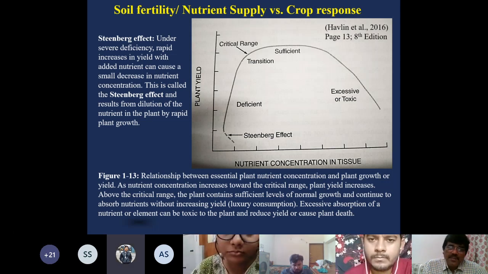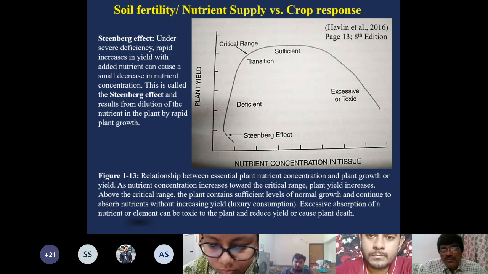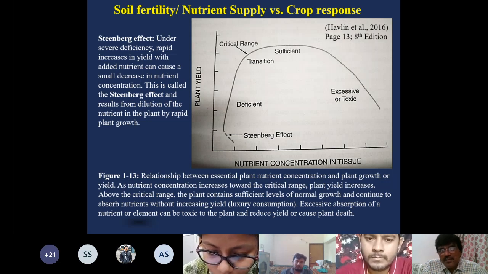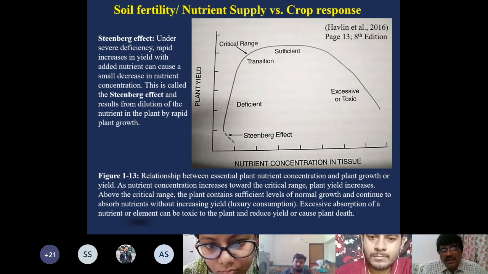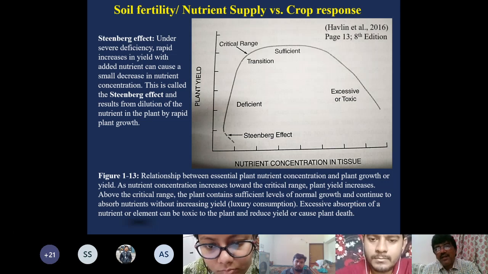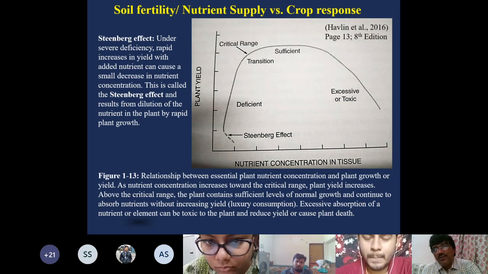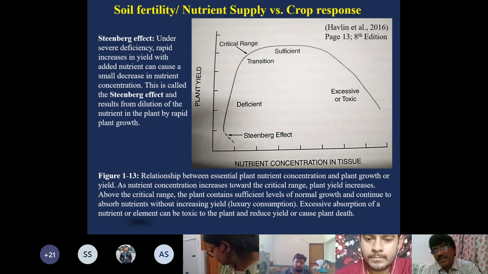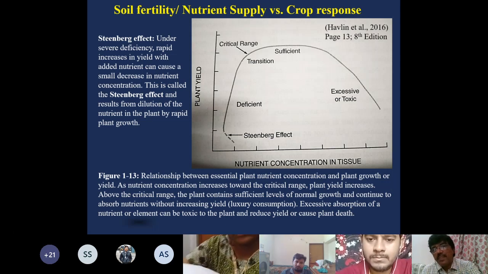You see it is increasing. And in the beginning your nutrient is deficient in the soil because the level is deficient in the plant, so growth is less. You can see the growth is less, and if the deficiency continues to decrease, then it comes to the critical range.